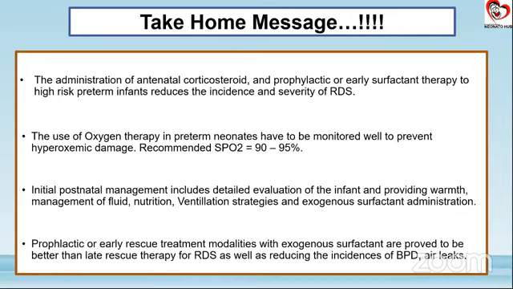The initial postnatal management will include a detailed evaluation of the infant and providing warmth, management of fluid, nutrition, ventilatory strategies, as well as exogenous surfactant administration. With regard to exogenous surfactant use, we prefer the prophylactic or early rescue modalities, which are any time better than late rescue.